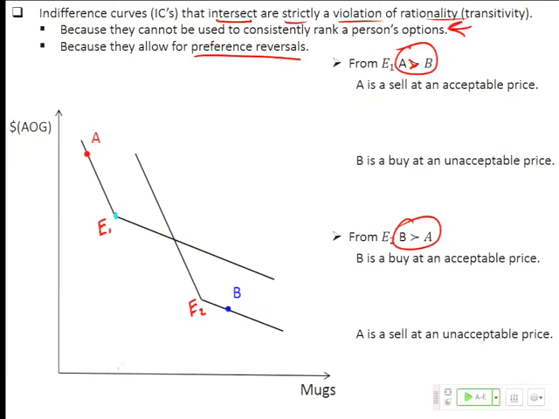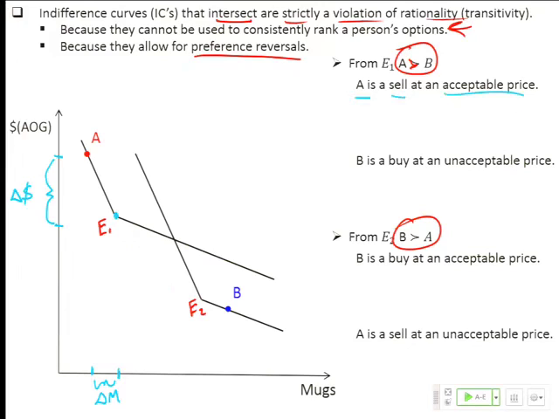All right? You start out from your endowment point. That's this many mugs. I'm going to move you to A, which is a decrease in mugs, and I call it delta M. So you're selling at the moment, right? How much money you would be willing to give up, which is this, that is your minimum willingness to accept. We'll call that delta dollars, which is another way of saying that the slope of that indifference curve is your willingness to pay. This you already knew. So from the perspective of E1, when you're endowed at that point, A is a sell at an acceptable price.